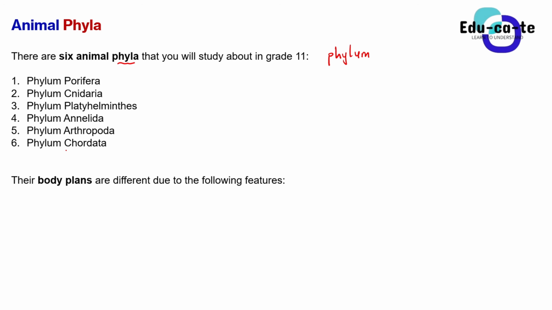So these 6 are more like the type of animals that we can have under the kingdom Animalia. It's more like the divisions under the kingdom Animalia. For example, under the kingdom Plantae, we've got bryophytes, pteridophytes, gymnosperms, and angiosperms. Similarly here, under the kingdom Animalia, we have got these 6 types of animals, which is Porifera, Cnidaria, Platyhelminths, Annelida, Arthropoda, as well as Chordata.